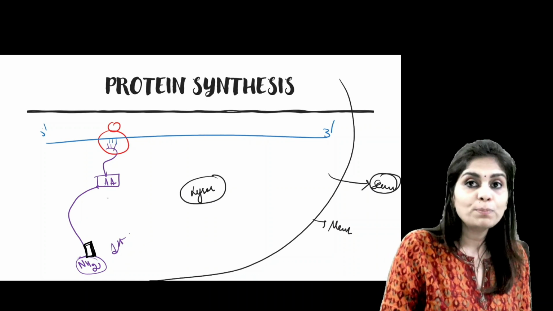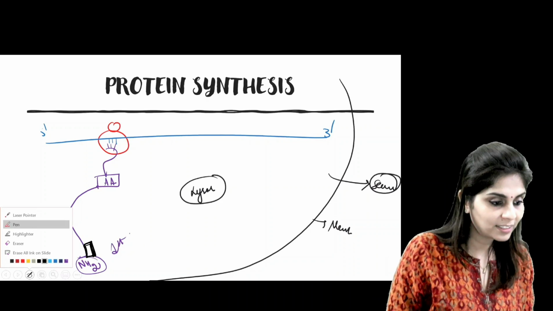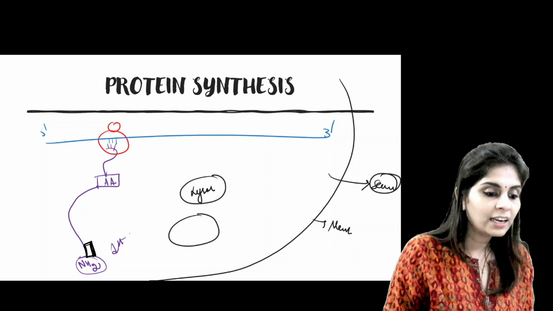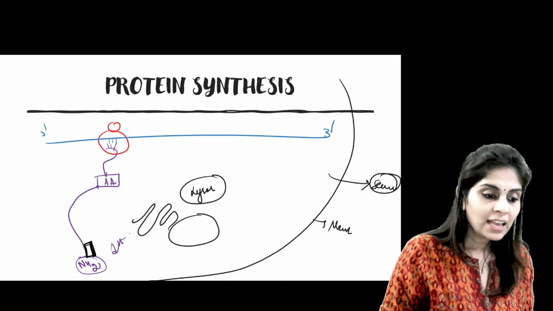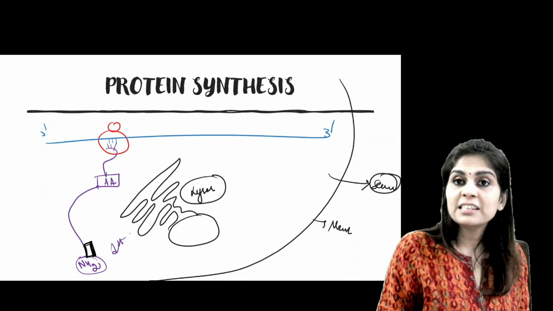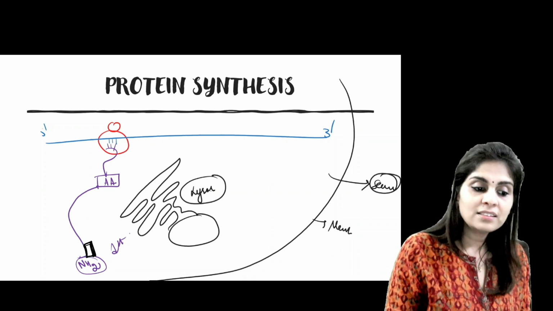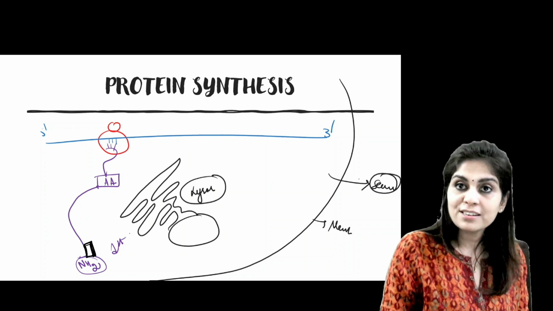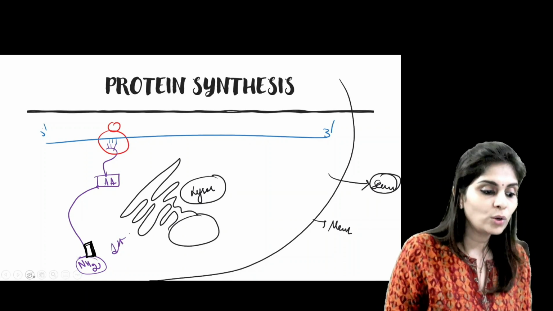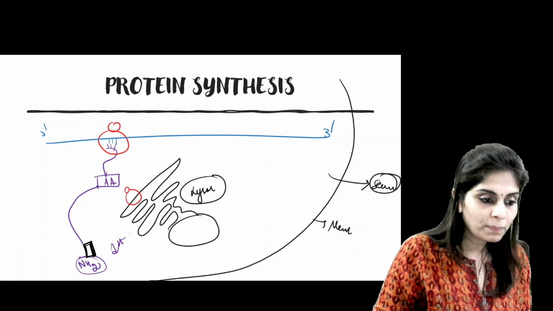forming rough endoplasmic reticulum. You know that the same cell would have a nucleus, and the outer membrane of this nucleus would be attached to endoplasmic reticulum, and this endoplasmic reticulum for now is going to be called a smooth endoplasmic reticulum because it does not have ribosomes yet. And during the synthesis of lysosomal, membrane and secretory protein, the signal recognition peptide sequence would guide the mRNA to get attached to endoplasmic reticulum, forming rough endoplasmic reticulum.